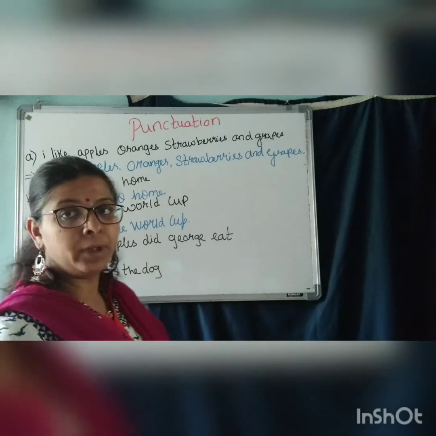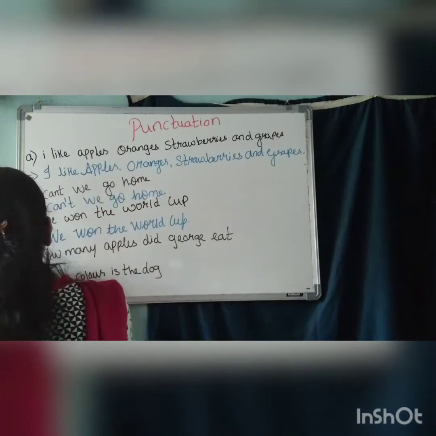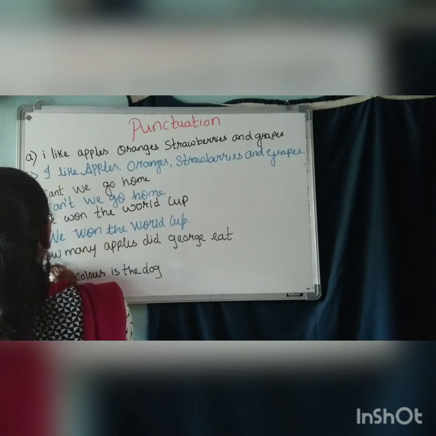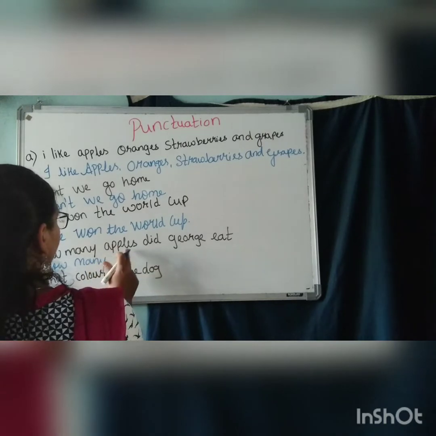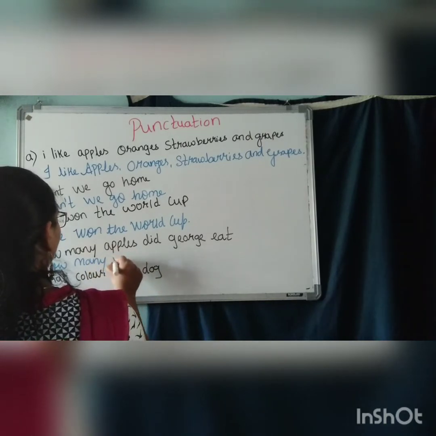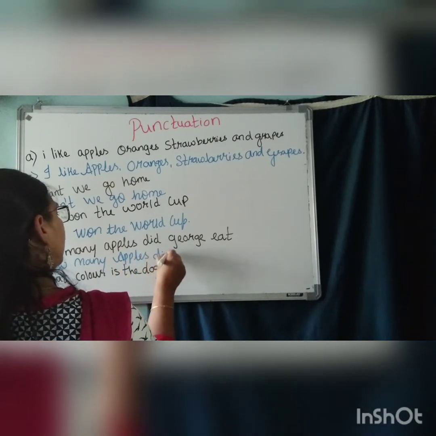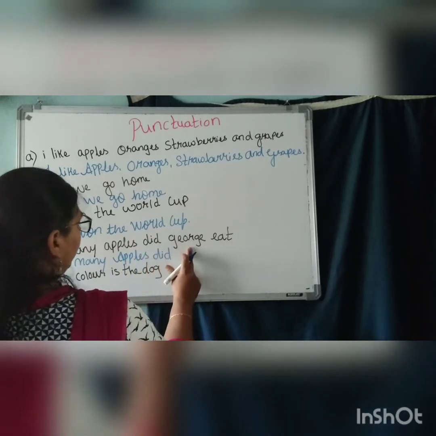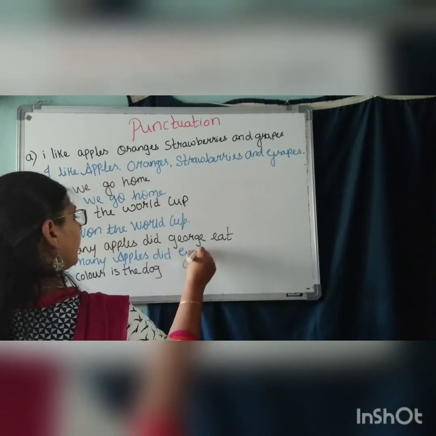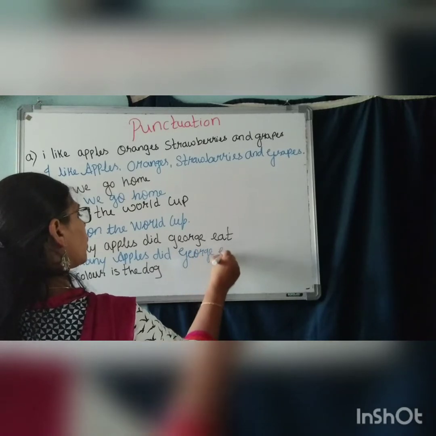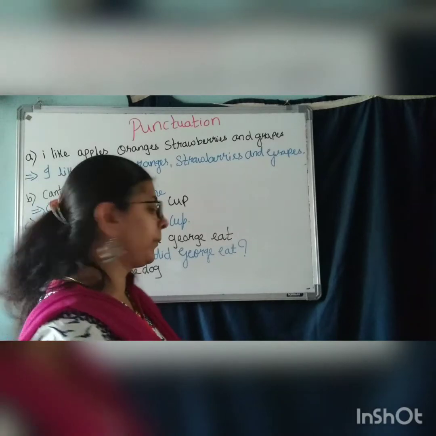How many apples did George eat? Again here, how many? He is asking the question here. H should be capital. How many apples? See here, apple is a proper noun, so A should be capital. Apples did George. George is also a proper noun, name of a person. G should be capital. George eat. We are asking a question. So it's a question mark.